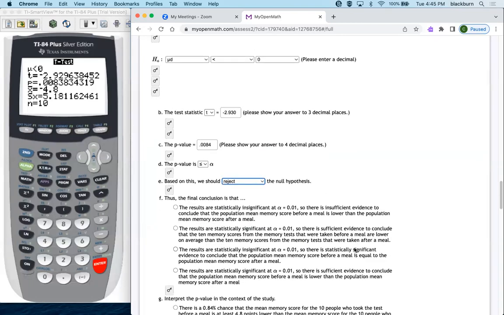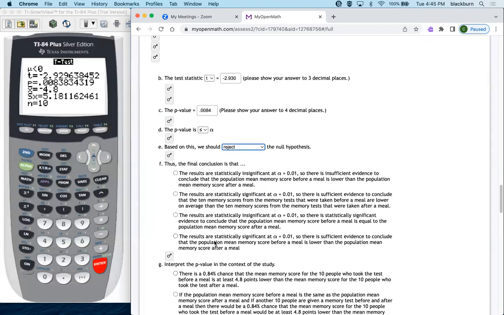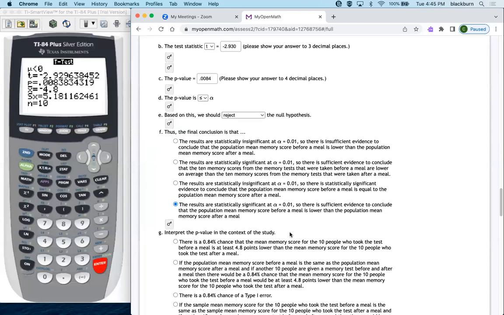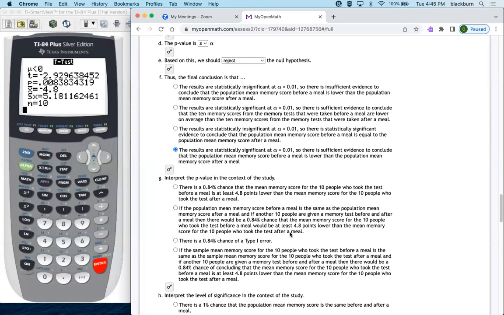Okay, so the results are statistically significant. So there's sufficient evidence to conclude that the 10 memory scores, but we're not inferring about the 10 memory scores. We're inferring about the whole population. So the second one's not going to be correct. First and third are out because we do have statistical significance. So the fourth one, results are statistically significant at alpha is 0.01, so there's sufficient evidence to conclude that the population mean memory score before a meal is lower than the population mean memory score after a meal. So there's the winner. The p-value, we got a 0.84% chance.